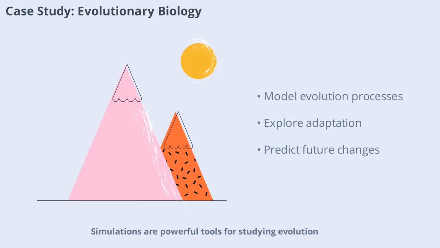Simulations are powerful tools for studying evolution. By modeling genetic variation, natural selection, and population dynamics, scientists can explore how species adapt to changing environments. These models help explain the origins of biodiversity and predict how organisms will respond to future challenges. Evolutionary simulations deepen our understanding of life's history and its ongoing processes.